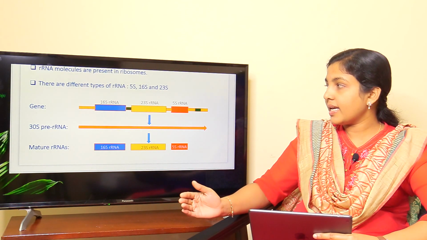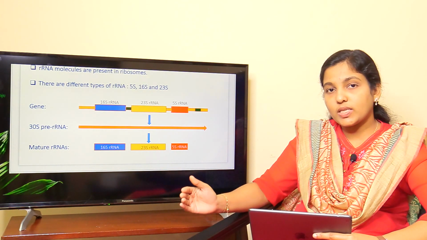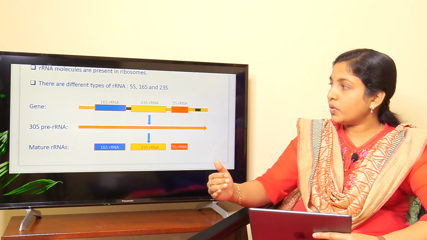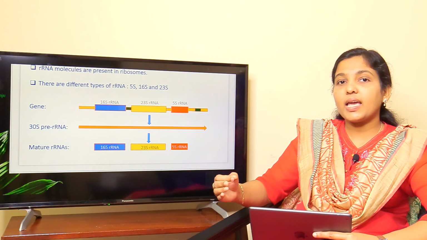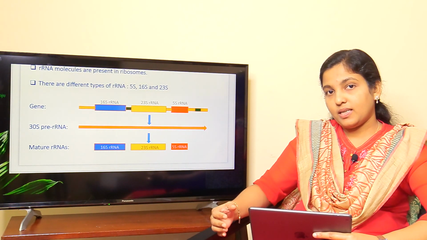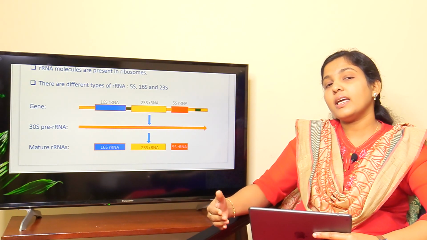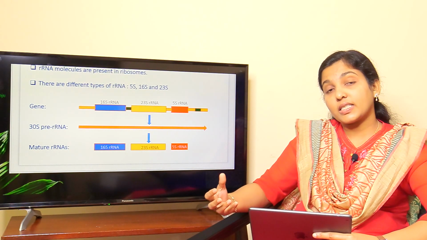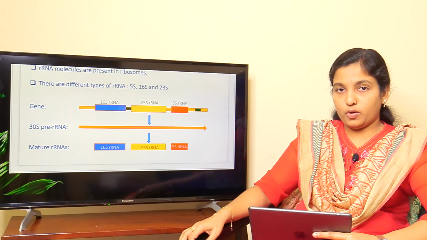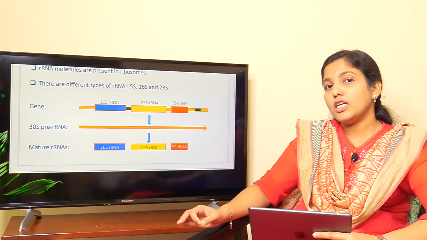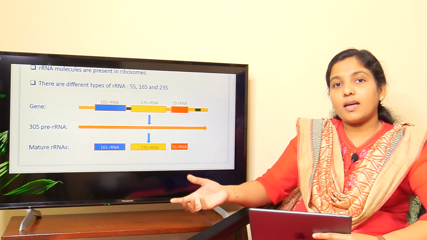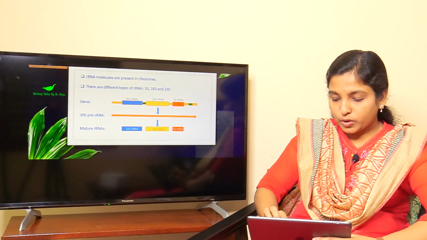16S rRNA, 23S rRNA, 5S rRNA. This is the sequence of genes present in DNA. During transcription, these genes undergo the transcription process and produce a pre-rRNA transcript. And this pre-rRNA transcript is of the 30S type. Then this 30S pre-rRNA transcript undergoes splicing and produces three different rRNA molecules, that is 16S rRNA, 23S rRNA and 5S rRNA, and these rRNAs are then packed into the ribosome molecule.